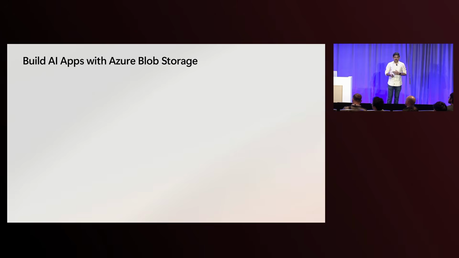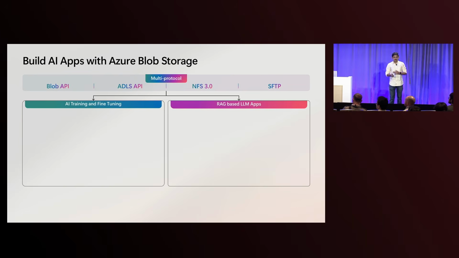Let's dive into the Blob Storage platform and see how this solution enables you to build AI applications. Blob Storage comes with multi-protocol access, and this means you can ingest large amounts of data across all of these protocols and eliminate data silos. And you can do this for both AI training and fine-tuning pipelines, as well as retrieval augmented generation, or RAG-based LLM pipelines.